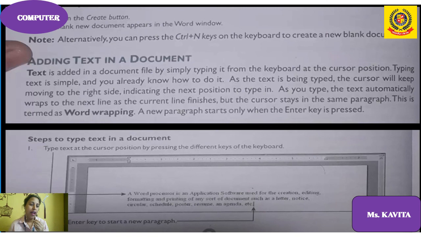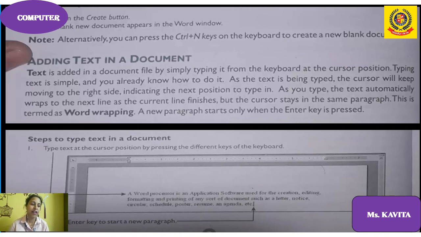MS Word has a feature that when the cursor moves to the end of the line, the cursor automatically jumps to the next line. That is known as word wrapping. As you type, the text automatically wraps to the next line as the current line finishes. You don't have to press the enter key again and again, and the cursor stays in the same paragraph. This term is known as word wrapping.